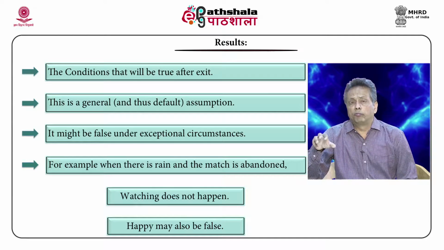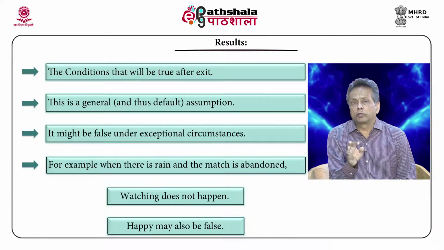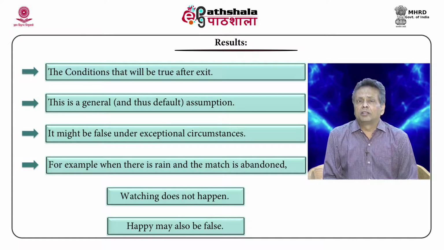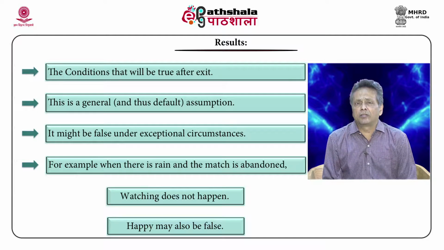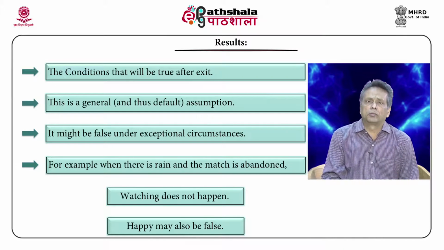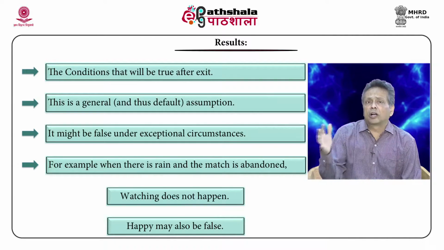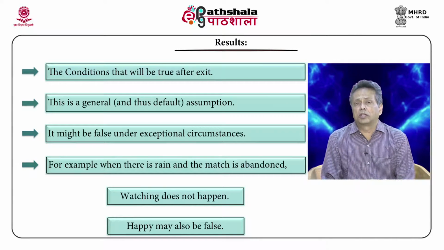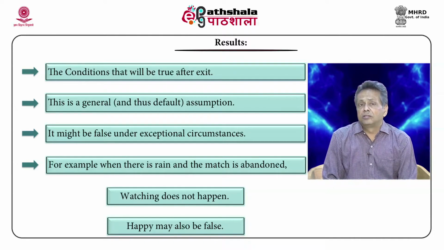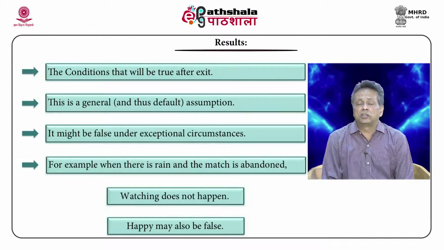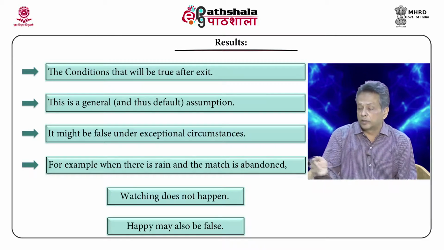So, when you find a statement talking about something abnormal which is not mentioned in the script, probably the results are not there. For example, when you encounter a statement like raining and match abandoned, then obviously viewing does not happen, and you are obviously sad because you can't watch. So, you can understand that. Default things do change when the statement indicates that the normal default sequence is not observed, that it is disturbed somewhere.